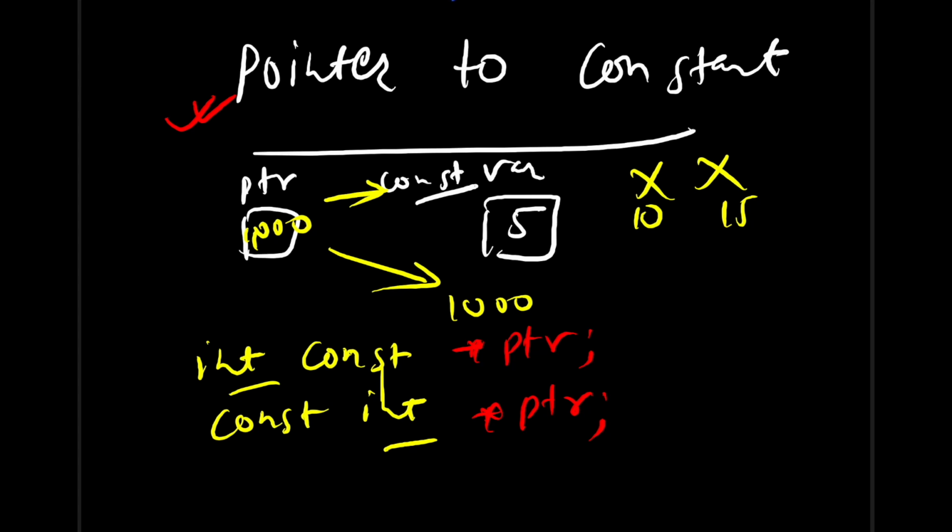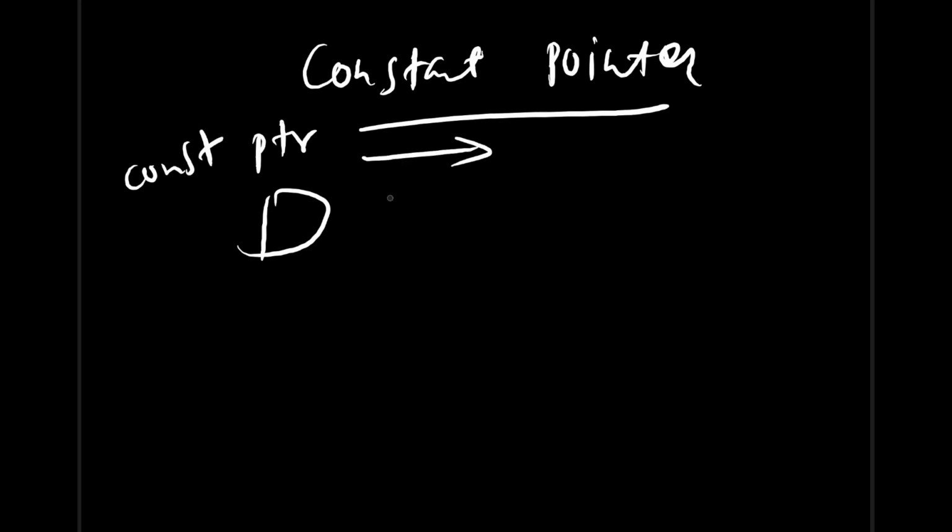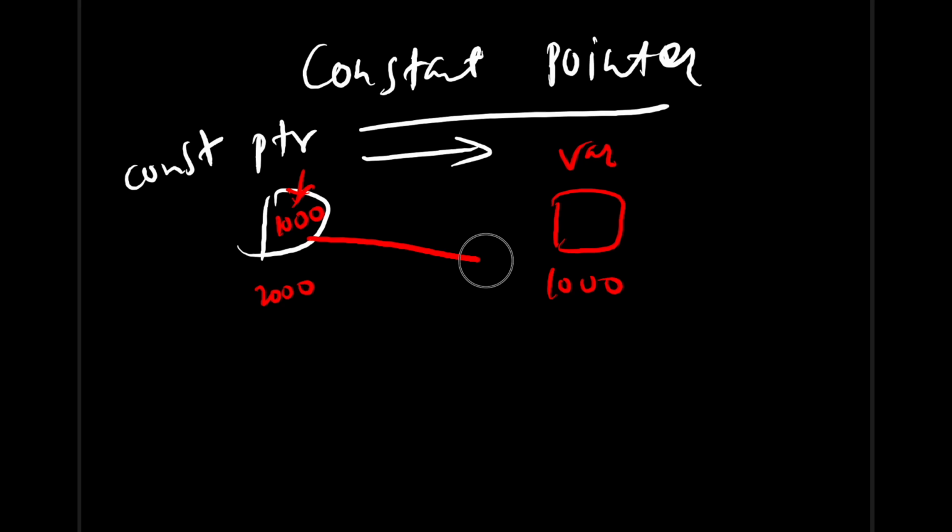And the next concept is just the opposite of it, constant pointer. So what is it? This pointer itself, this PTR, is a constant pointer. Suppose you are pointing to this variable var whose address is 1000. So this pointer will contain 1000, and its own address is 2000. Here you can't change the value inside this pointer. The value inside the pointer is constant, which is pointing to this memory location 1000. You can't make it 2000, 3000 or something.